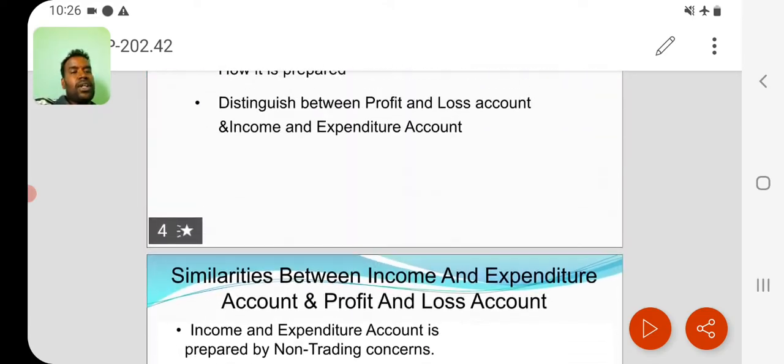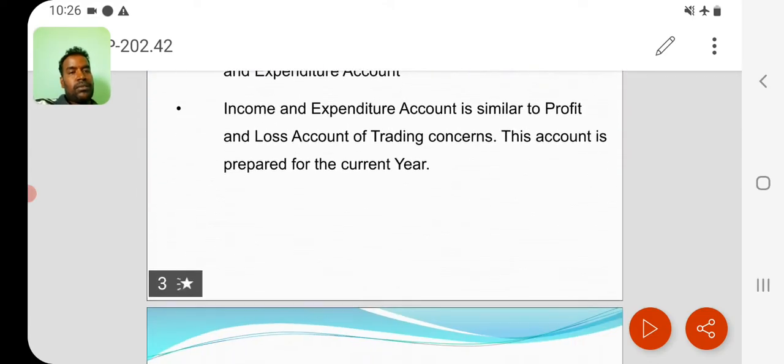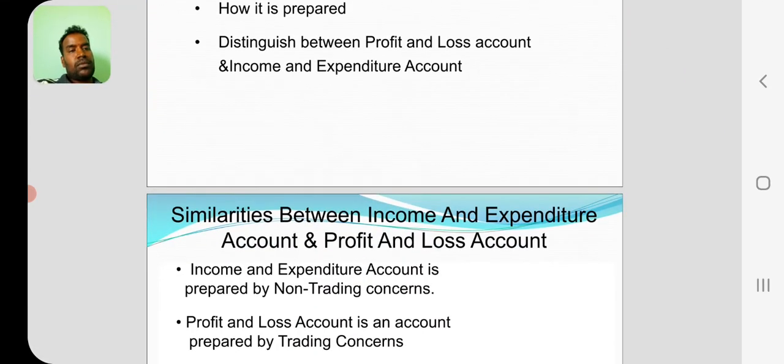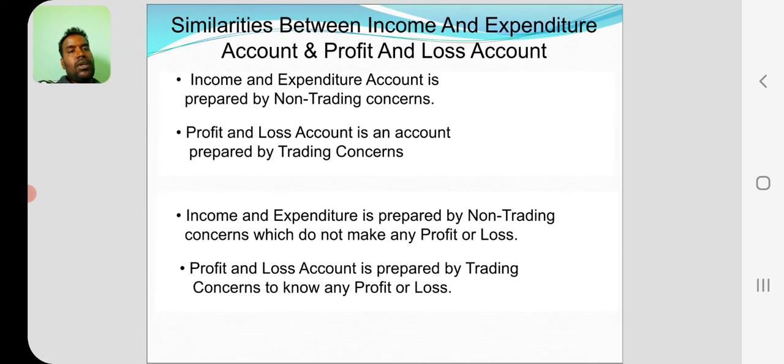So see here, once again I am repeating. In the previous class, we discussed what is meant by income and expenditure and what was the pro forma of income and expenditure. And we know that income and expenditure follows the nominal account rule. It is prepared in non-trading organization. In trading organization, they prepare profit and loss account. It is similar to income and expenditure account.